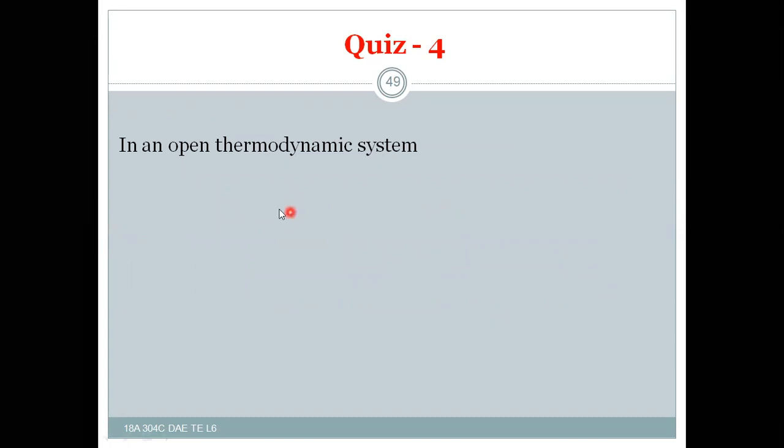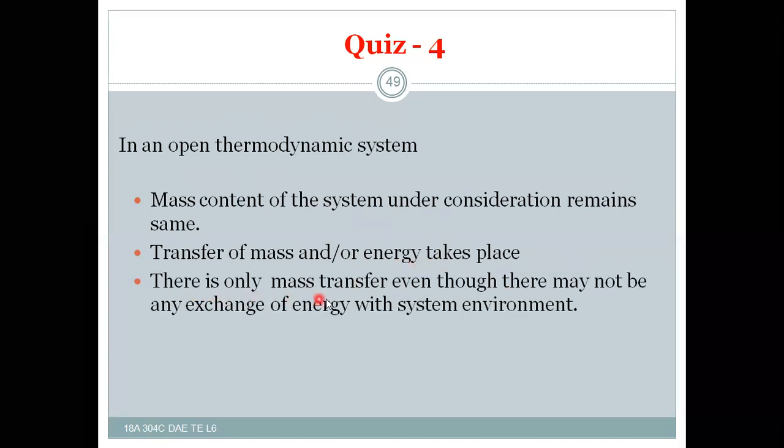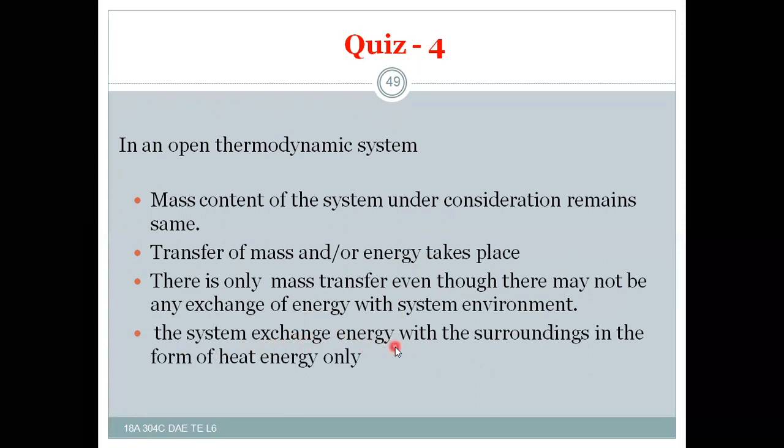And question number 4: in an open thermodynamic system, the mass content of the system under consideration remains the same; transfer of mass and or energy takes place; there is only mass transfer even though there may not be any exchange of energy with the system environment; the system exchanges energy with the surroundings in the form of heat energy only. So B should be the right answer for an open thermodynamic system.